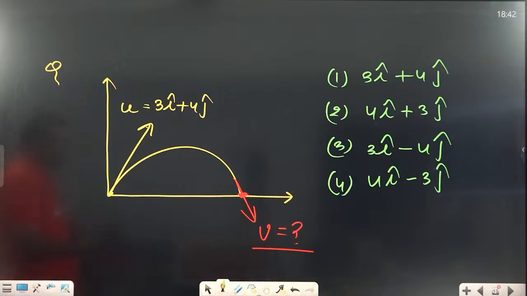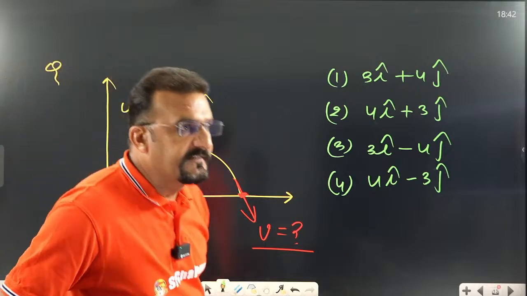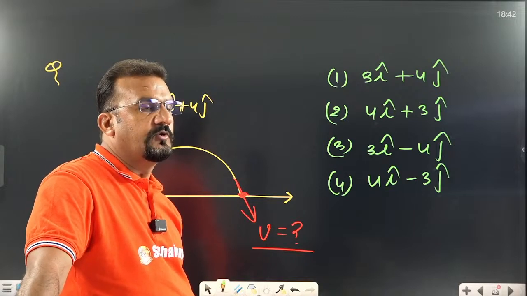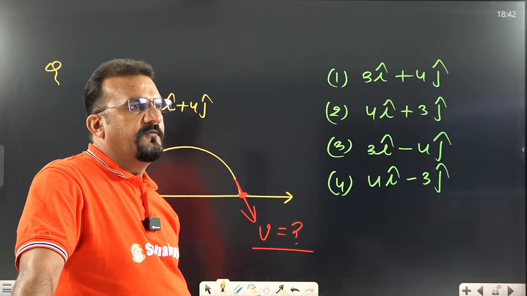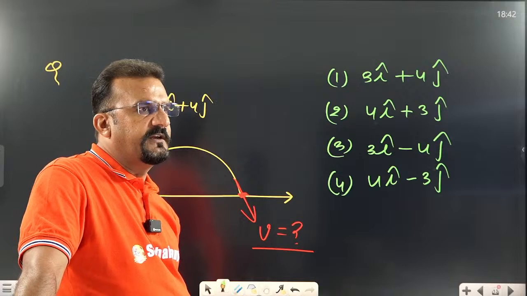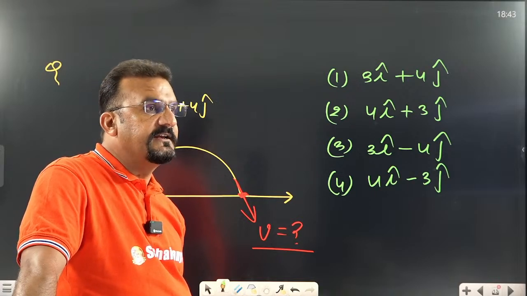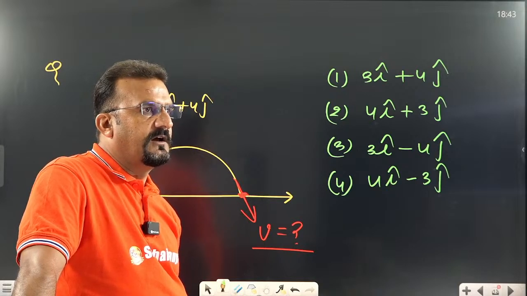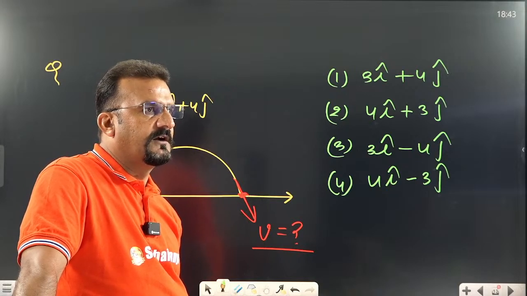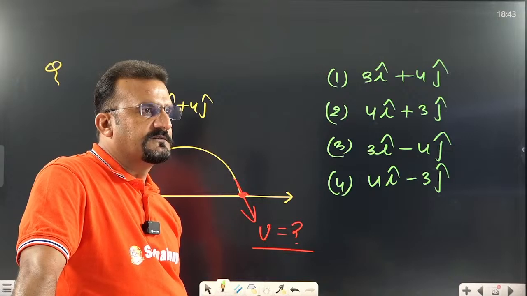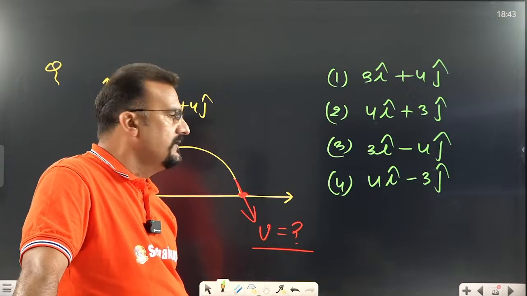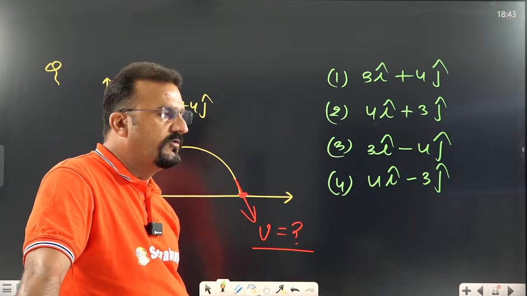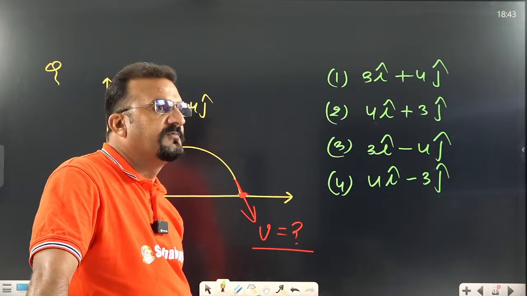Yes. Already I told you this concept. Just quickly revise what I told you about velocity. Whenever a body is thrown with some velocity, when it again hits the ground, what is the velocity? Which option? Most of the people are getting first option, third option, first, third. See, I think most of the options I can see is 1. No, but that is wrong. First option is the wrong option.